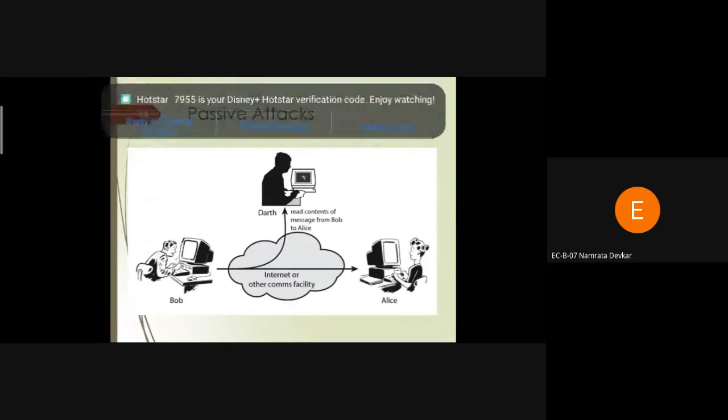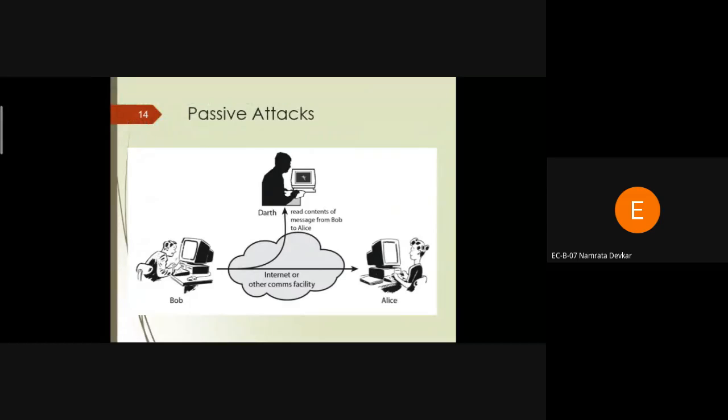If A transmits a message to B, at that time a third person can read the content of the message transmitted from A. That is called a passive attack. In a passive attack, the third user reads the content of the messages; the third person first reads the content, and then the message is transmitted to the next person. That is called a passive attack.